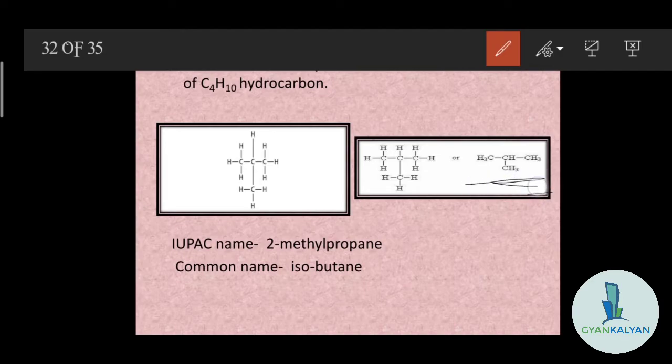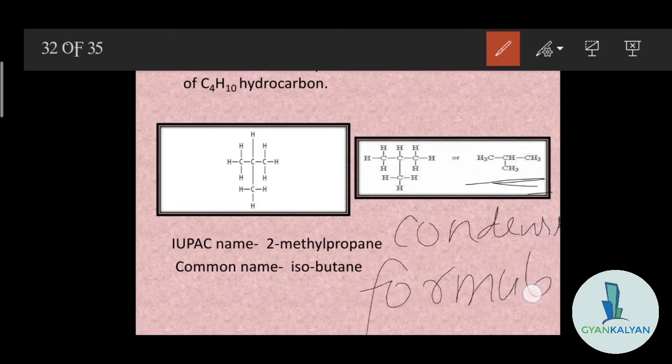This structure is known as condensed formula. Condensed formula.